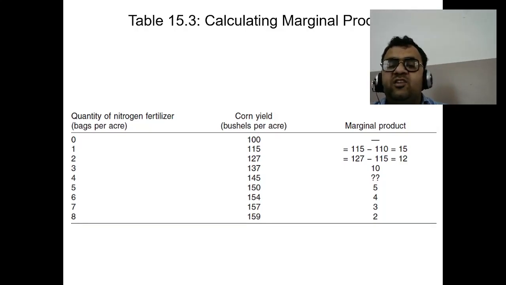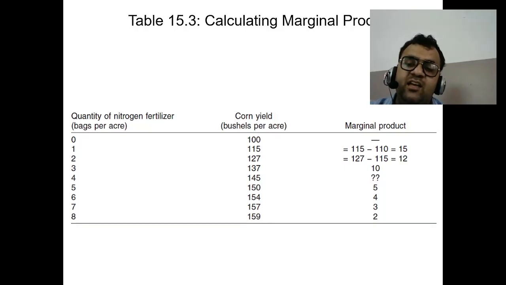Next, understand the law of diminishing marginal return. The law of diminishing marginal return states that as the amount of a variable input increases, the marginal product will eventually decrease. This means that at some point adding more of the input will not increase output proportionately and may even lead to decreasing return.